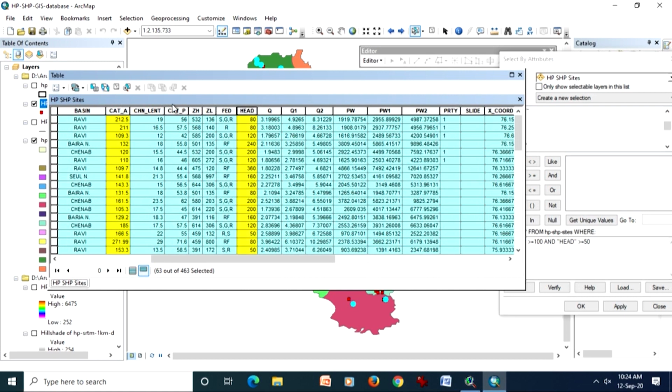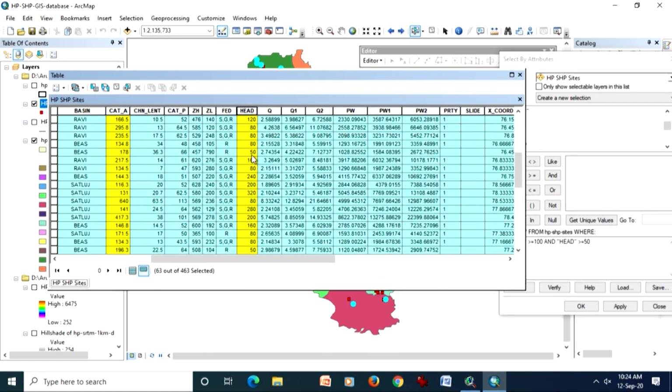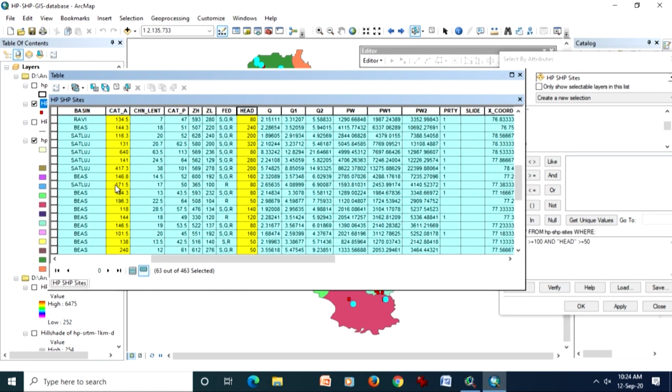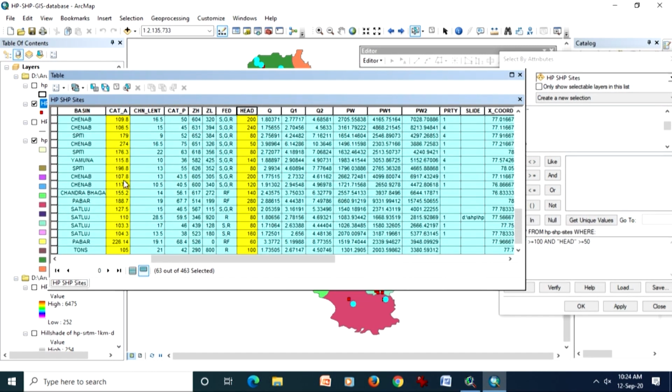See, all these selected sites are satisfying all these conditions. Even if it is more than or equal to 50 head, it has been selected. And here you may find values very close to 100, may not be exactly 100. So, all above 100 or equal to 100 have been selected. That means that I can make